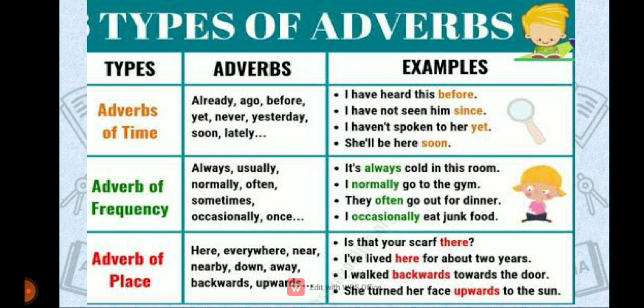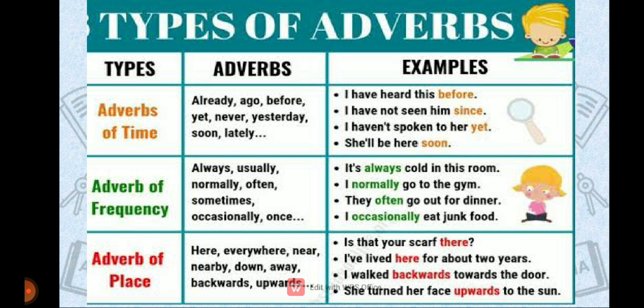Moving on to the next type of adverb, which is adverb of frequency. Now what is adverb of frequency? Adverbs of frequency show us how often or how frequently an action takes place and answer the question how often. मतलब कितनी frequently काम हुआ है. ठीक है, तो ये frequency होती है. Right?